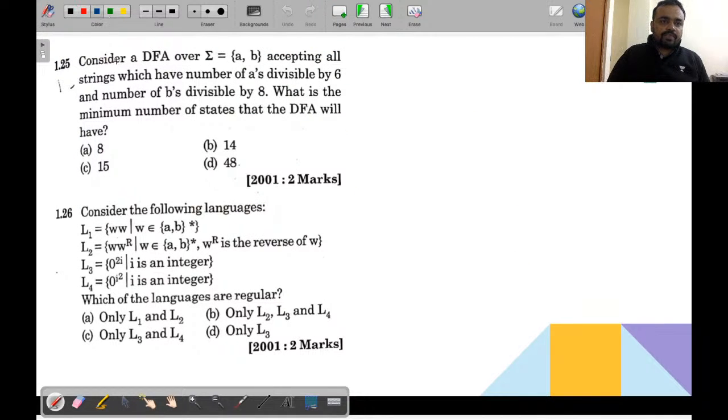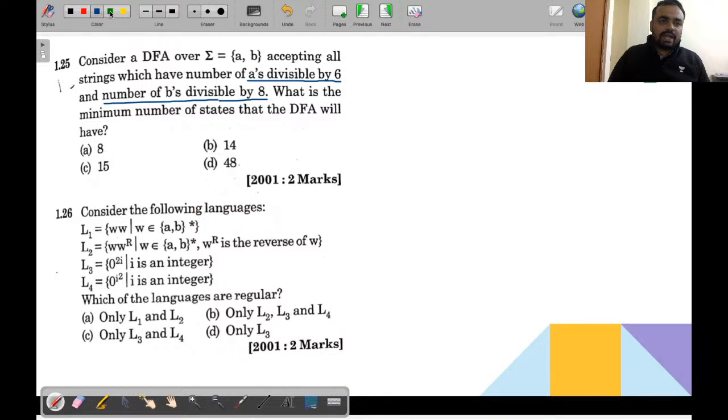See over here. Consider a DFA over sigma equal to {a, b} accepting all the strings which have the number of a's divisible by 6 and the number of b's divisible by 8. What is the minimum number of states that the DFA will have?